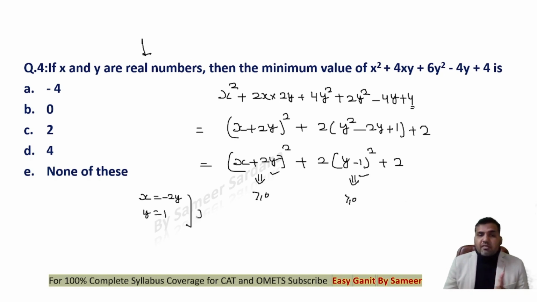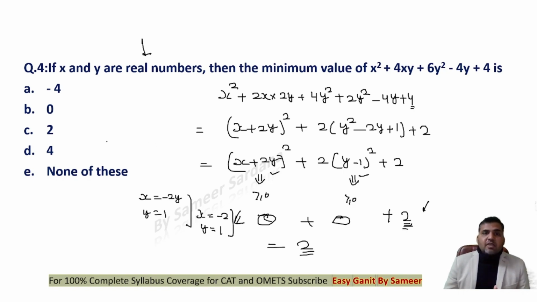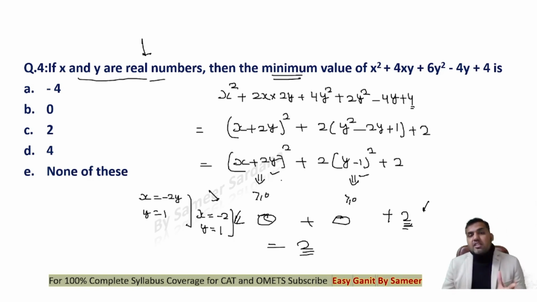So if I put the value of x as minus 2 and the value of y as 1, this will become 0, this will become 0, and the minimum possible value I'll be left with will be 2. Now 0 plus 0, on putting these values, I'll get the minimum value of the expression to be 2. Because I'm supposed to find the least value, and x and y are already given to me as real numbers, I'm picking the values of real numbers such that these brackets are becoming 0.